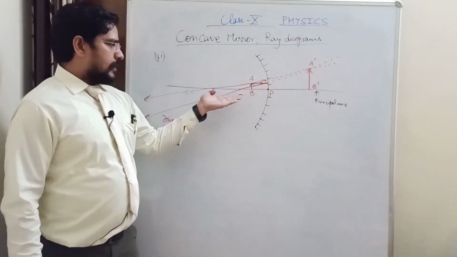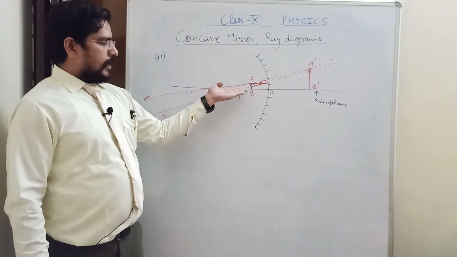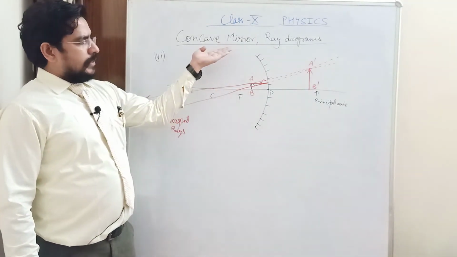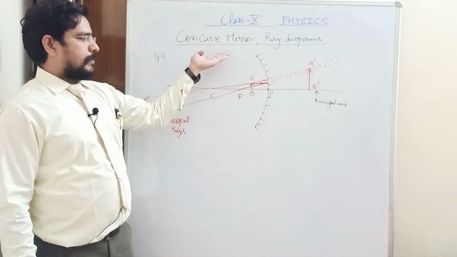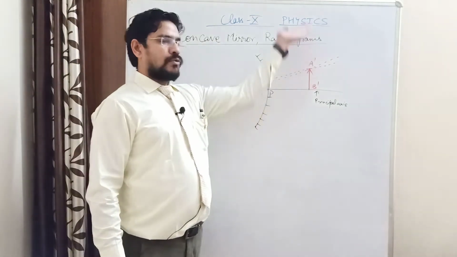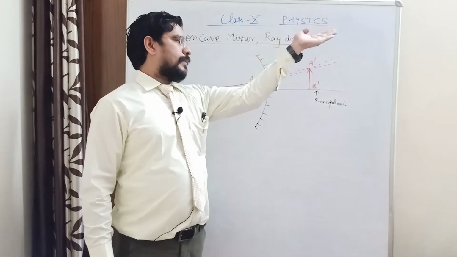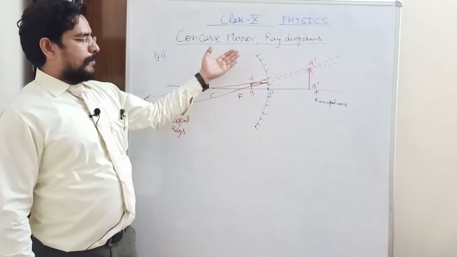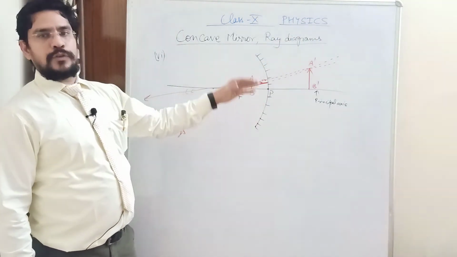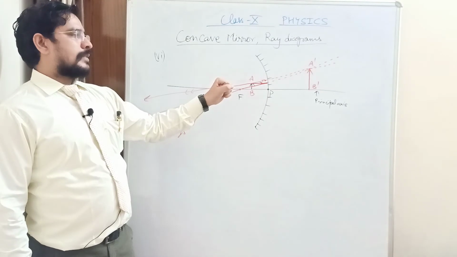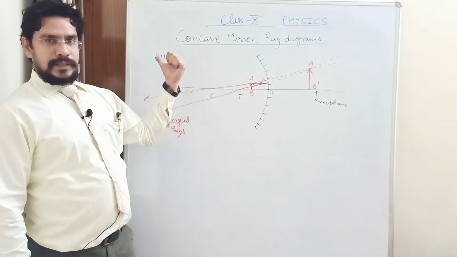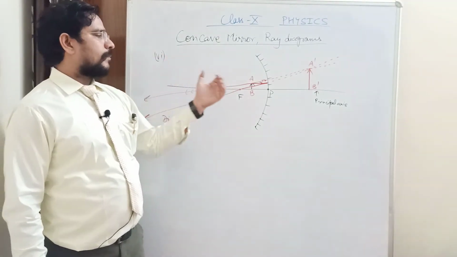And as you can see, the object is on the positive y side of the principal axis. The image is also on the positive y side, above the principal axis. They are not on opposite sides of the principal axis as was the case in the previous 5 examples.